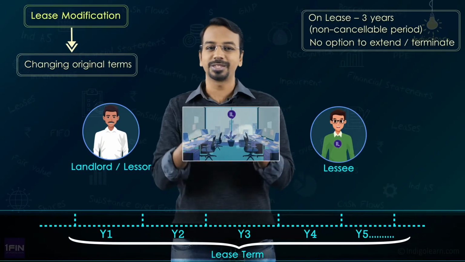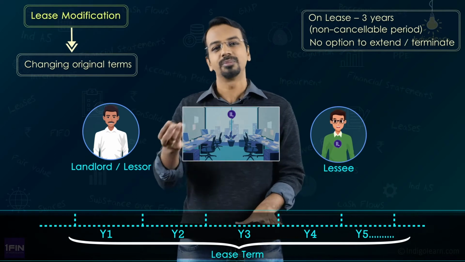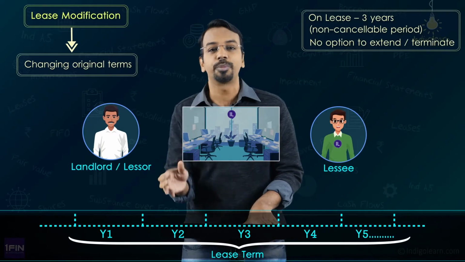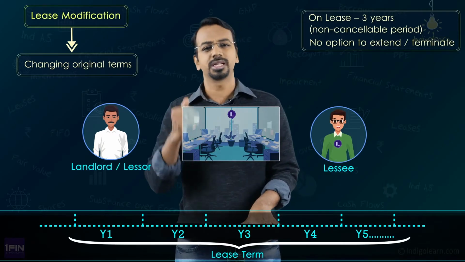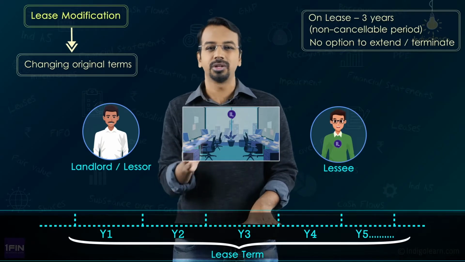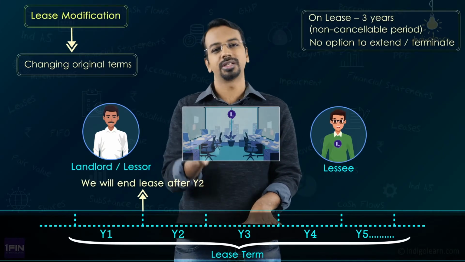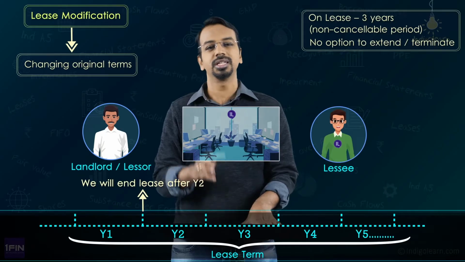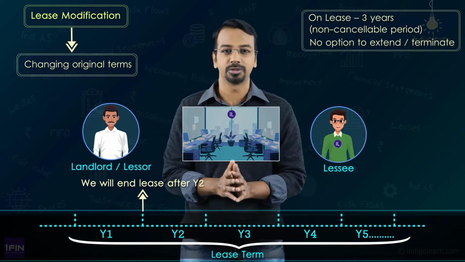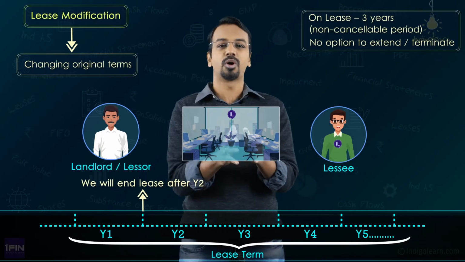Similarly, there could be a case where we feel that this space is not sufficient. By the end of the first year itself, we realize that this space will not be sufficient for us to operate even for the 3-year period. So we may tell the landlord that we'll occupy this place for another 1 year, but after that we will not be in a position to occupy. So let us modify the terms and conditions of the lease. Let us agree for a 2-year lease term. So reduction in lease term is also possible, right? So this is what is called modification of lease.